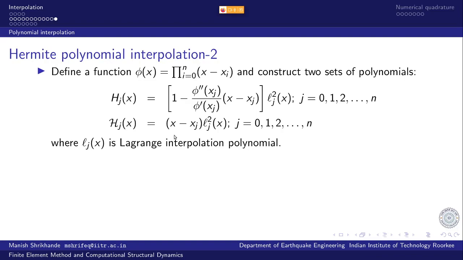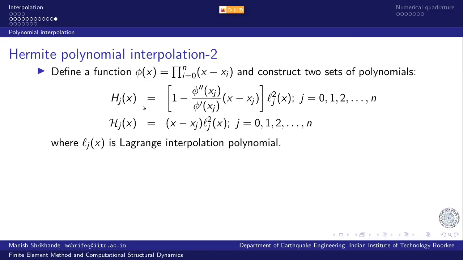So that is called Hermite interpolation polynomial, and we define function phi x as product of all x minus xj, all n plus 1 number of points, and construct two sets of polynomials.